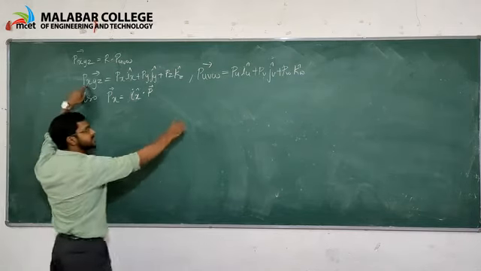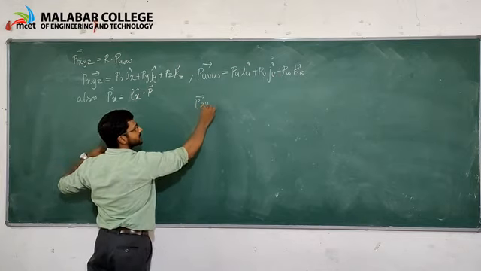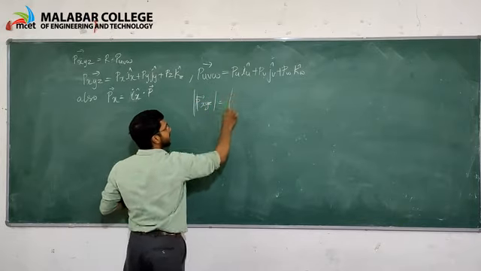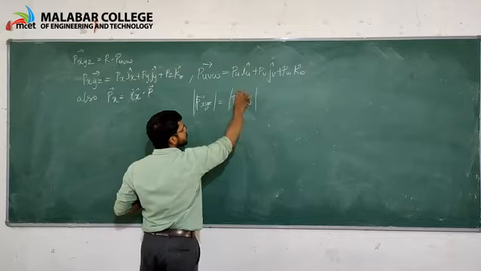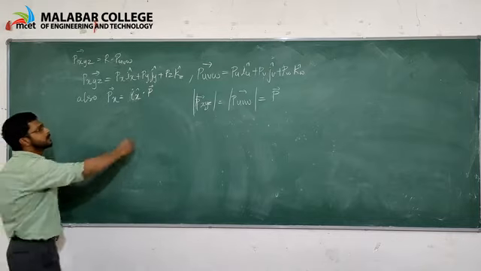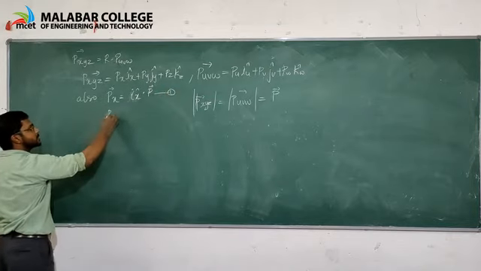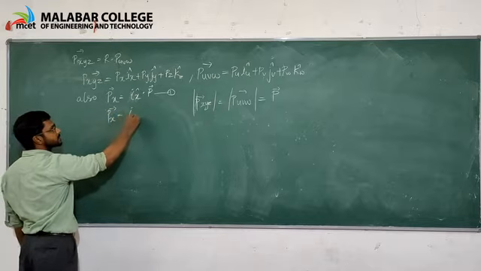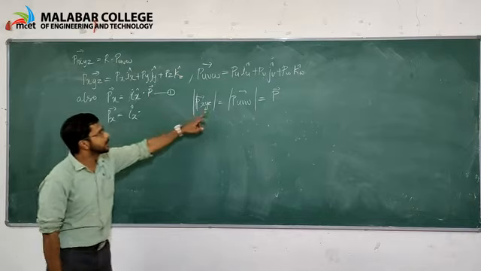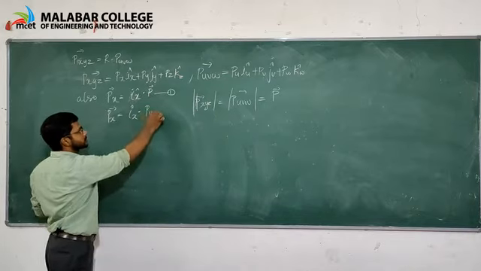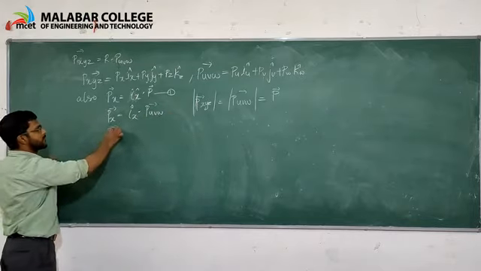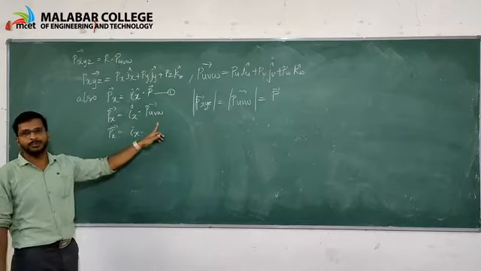Here the magnitude of Pxyz is equal to the magnitude of Puvw, which is equal to P. So in the expression for Px we can substitute P as Puvw. Then Px is equal to ix into Puvw.